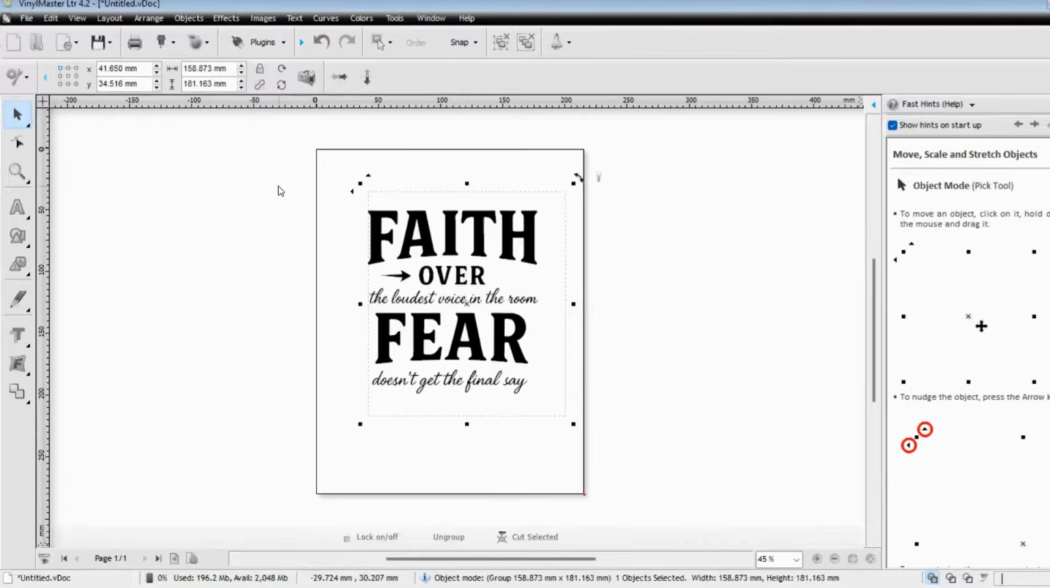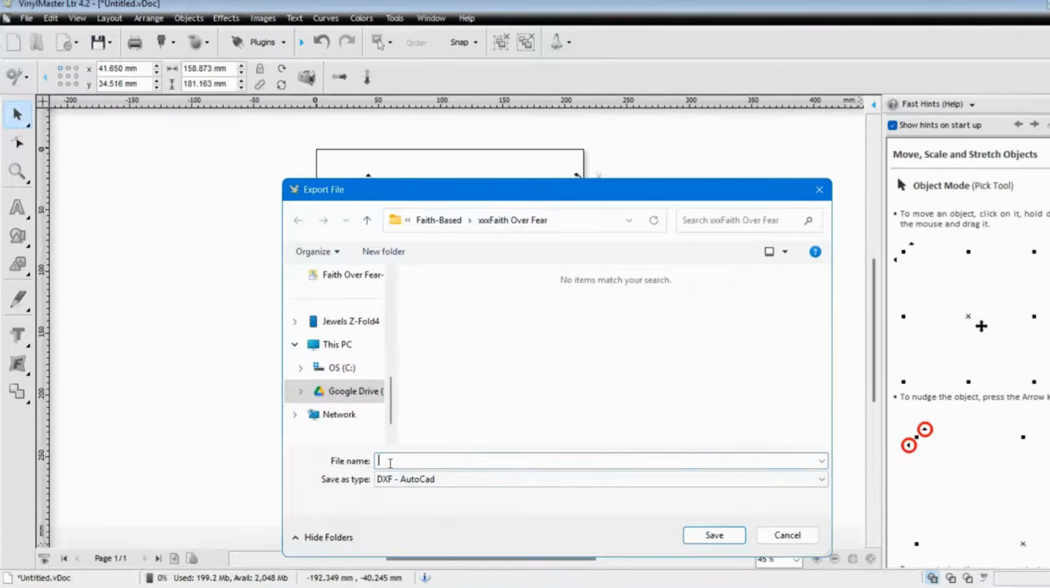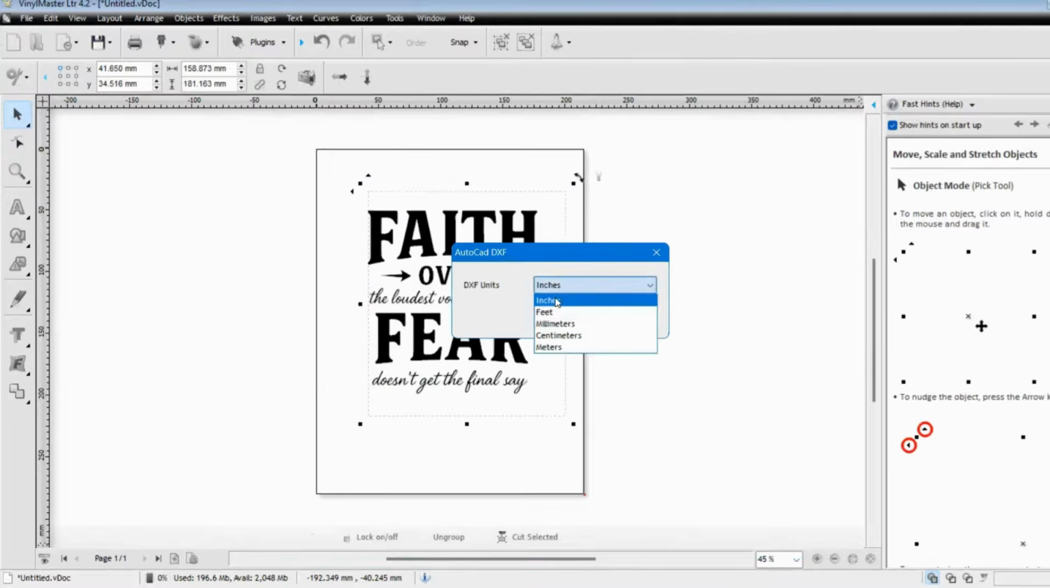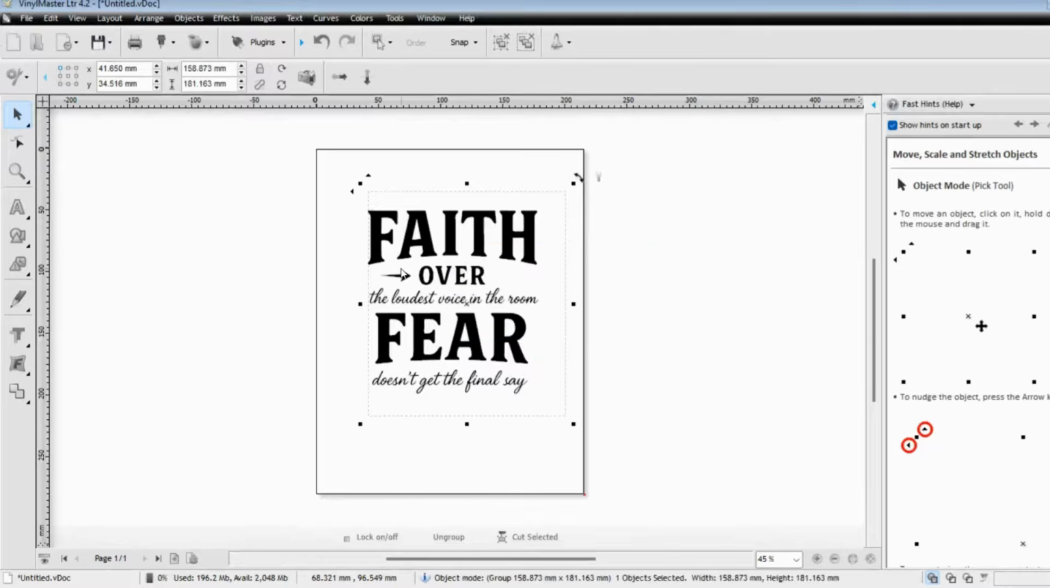Then if you want to sell the DXF, which is a file that's used, I believe, by the Silhouette machine, you don't have to do this. Some people do it. Some people still use the Silhouette heavily. Some don't. This is your preference. So you want to hit File, Export, File, and then go ahead and create your DXF, Faith over Fear. Hit save. It's going to ask you the units. You always want to make sure that's in inches because we use inches here in the US. And then hit OK. And you have now created three files, a PNG, the SVG, and the DXF file.